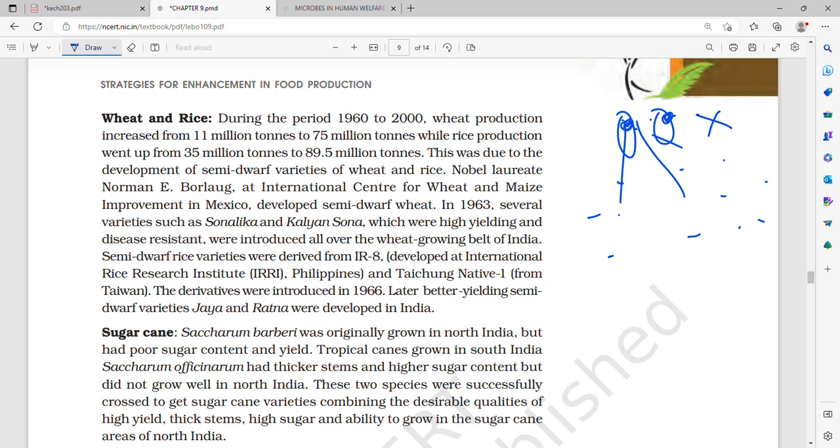Now, India is an agricultural country, we all know that. Agriculture accounts for 33% of India's GDP and employs 62% of the population. These are very important lines. And what happened in the Green Revolution? After India's independence, one of the main challenges was the production of food. Only limited land was fit for cultivation in India. Therefore, to increase the yield per unit area from existing farmland, the development of several high-yielding varieties of wheat and rice in the mid-1960s, as a result of various plant breeding techniques, led to a dramatic increase in food production in our country, and this phase was referred to as the Green Revolution.